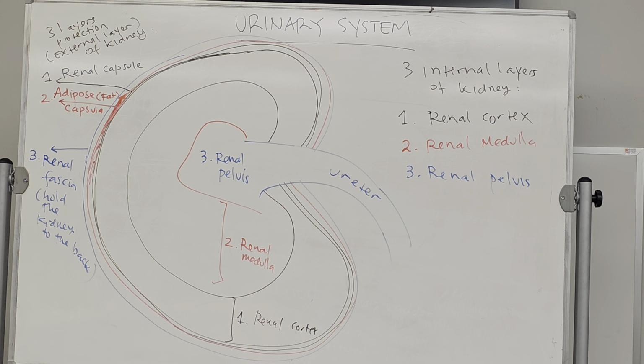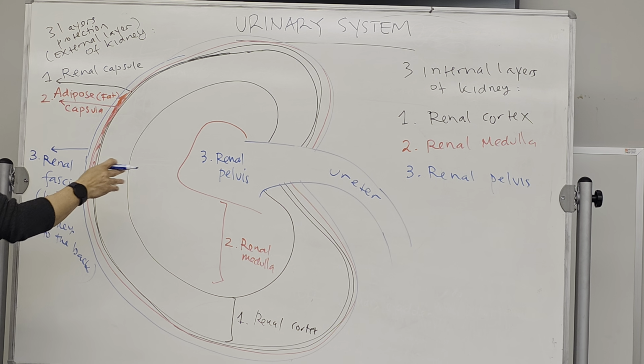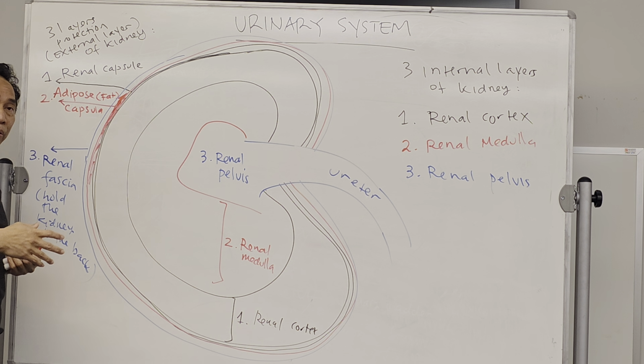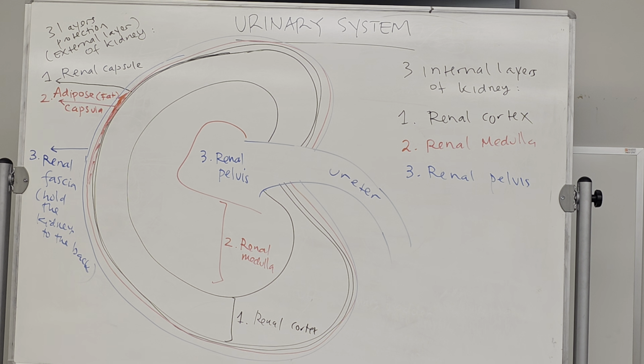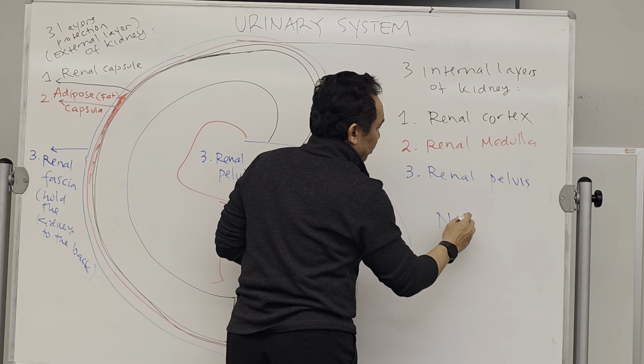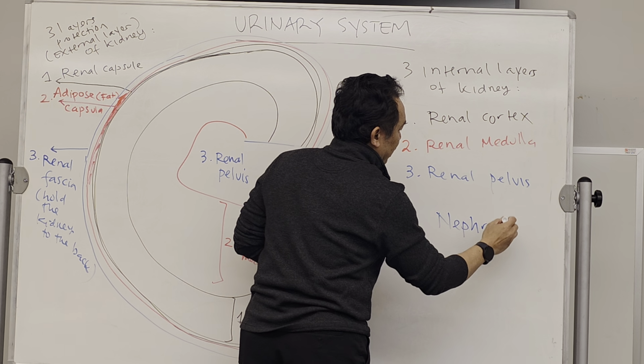Now, where is the filtration's place? Okay. Now, in this kidney, we cannot really see them because they are very small. There is a unit of filtration called nephron. Okay.